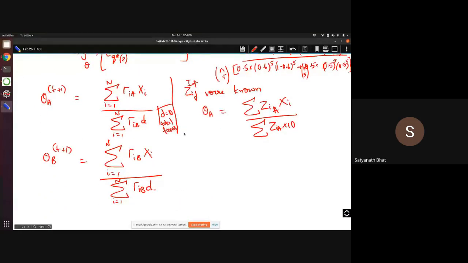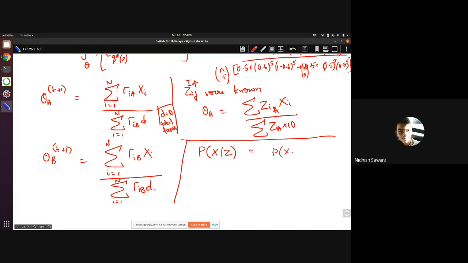Suppose it is P of X given Z, then this Bayes rule I understood would be P of Z into P of X upon P of Z. But if there are 3 variables, I get a bit confused. Z1, Z2, right?